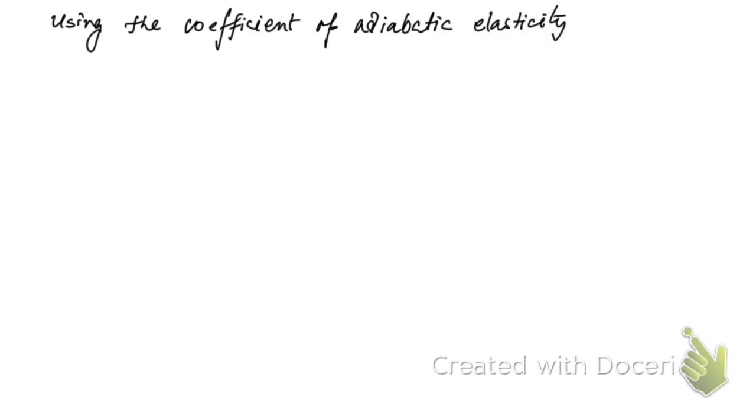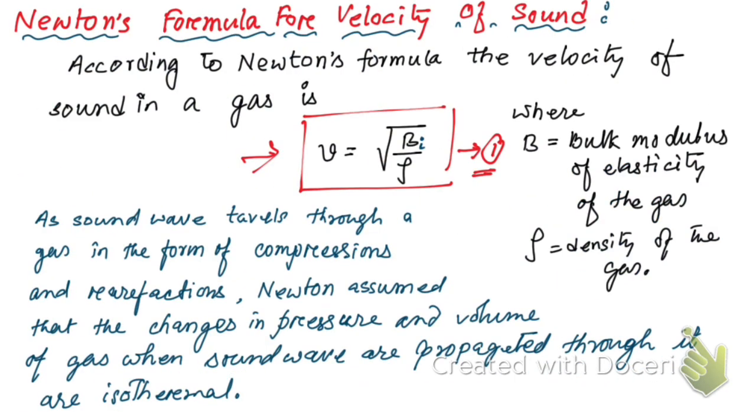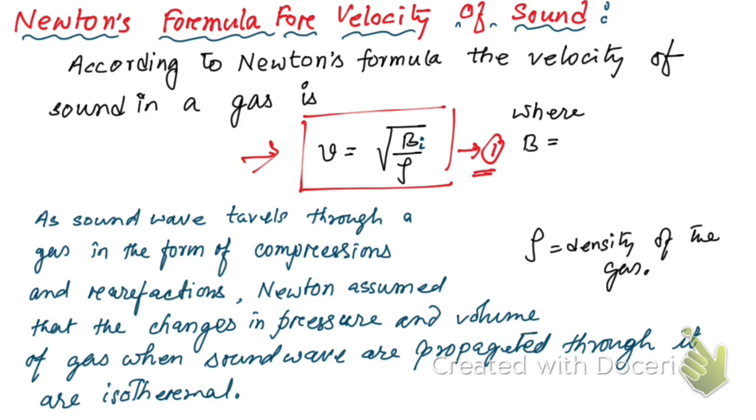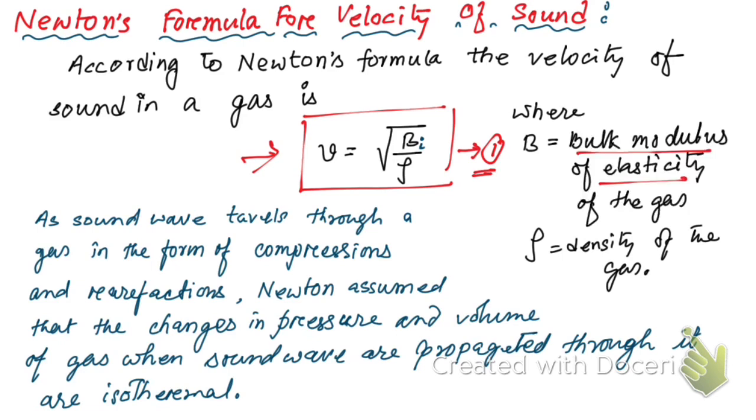So let me write something here, just wait. Instead of writing only bulk modulus of elasticity of gas, if we mention that it was considered in the adiabatic process, that will be better. Okay, that's fine, no problem with that.